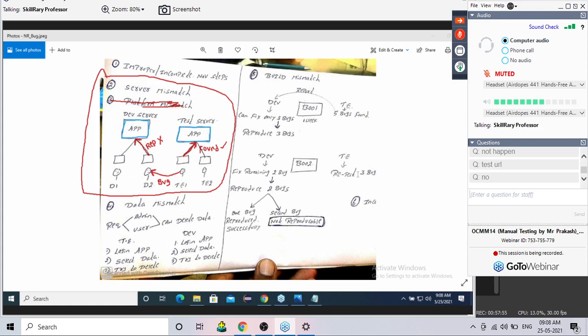Guys, you will forget this point, so I'm giving time to write whatever you understood. Whatever explanation I'm giving, the entire explanation, I cannot give you as notes. So neatly write whatever you understood. But remember, server mismatch means the test engineer found the bug in one server and the developer is trying to reproduce the bug in another server. We should always say reproduce. You cannot say the developer has found the bug. It's a wrong concept. You can never say the developer has found the bug.